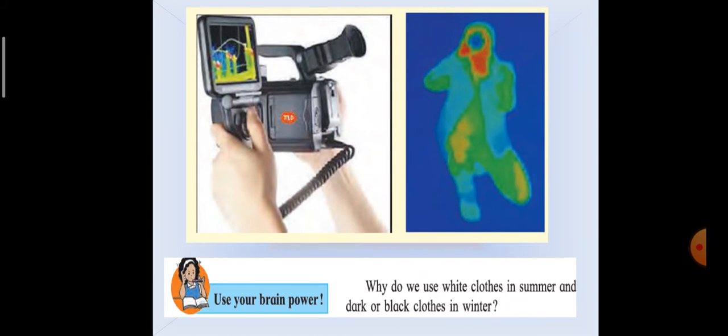Conductors and insulators. Conductors are materials which allow the heat to pass through them easily. Example, iron, aluminium, copper, etc. And insulators are materials which do not allow heat to pass through them easily. Example, wood, plastic, glass, rubber, air, water, etc.